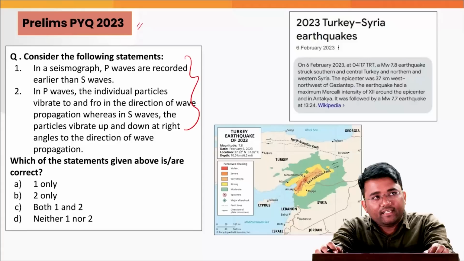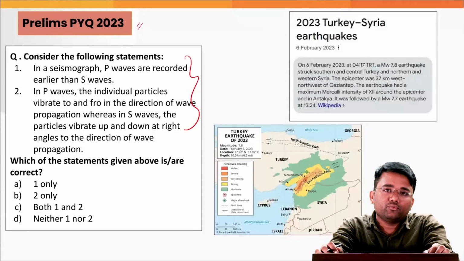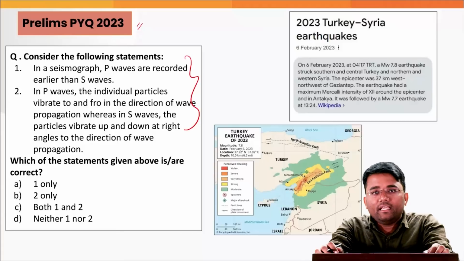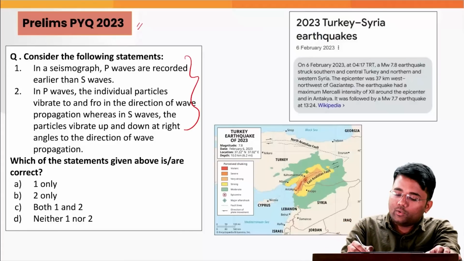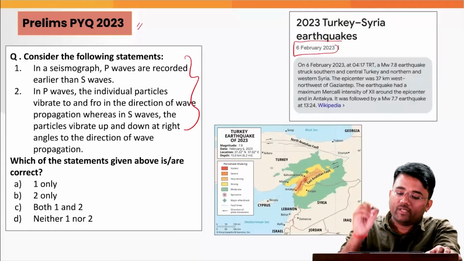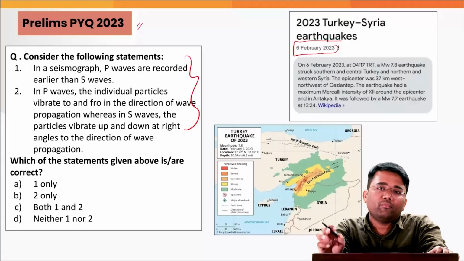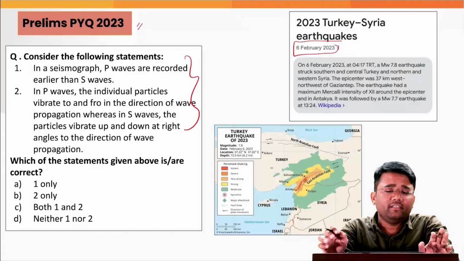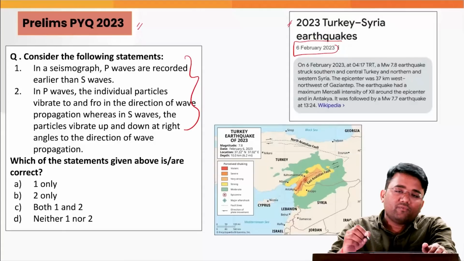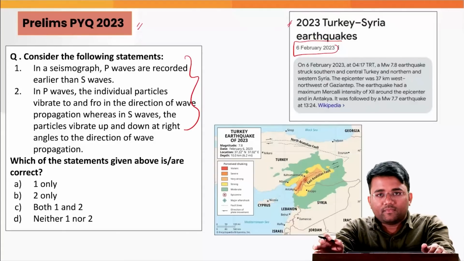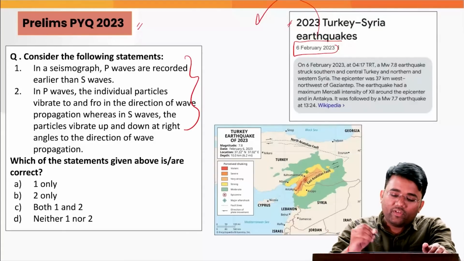Again, another insight that I want to give you with regard to the prelims exam is why it is very important for you to look into the things going on in current affairs. For example, look at this. On 6th February 2023, there was a major earthquake in Turkey, on the Turkey-Syria border, and it led to a lot of devastation, a lot of deaths. This topic, earthquake, became very important.